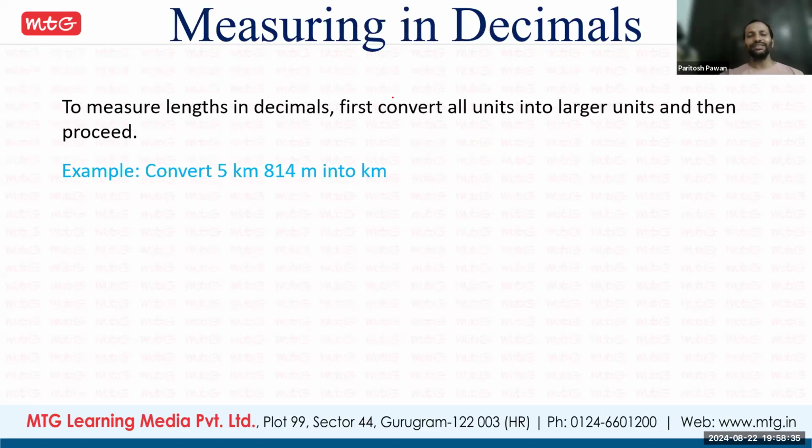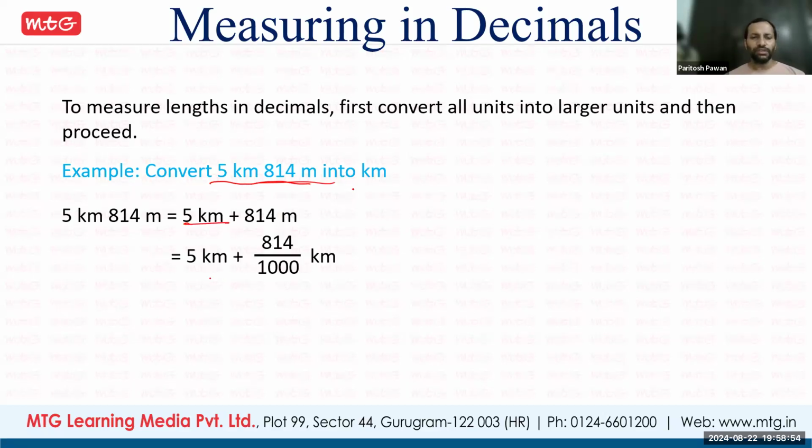Next, measuring in decimals. To measure length in decimals, first convert all units into larger units and then proceed. Like 5 kilometers and 814 meters. Everything we have to convert into kilometers. To convert the meters into kilometers: meter, deca, hecto, kilo, three positions, so divide by 1000.